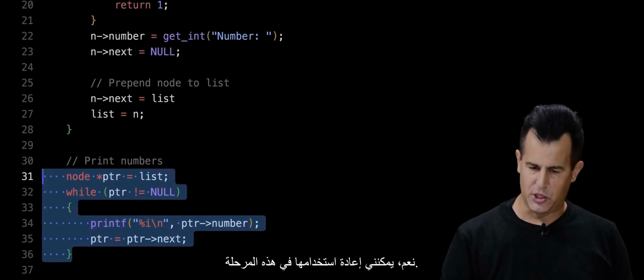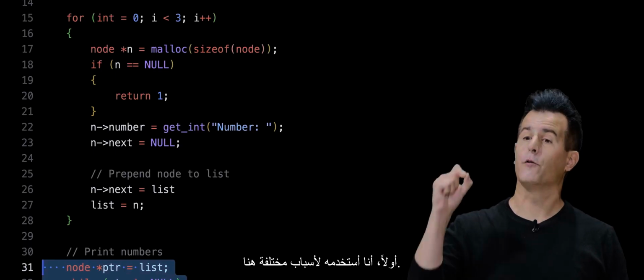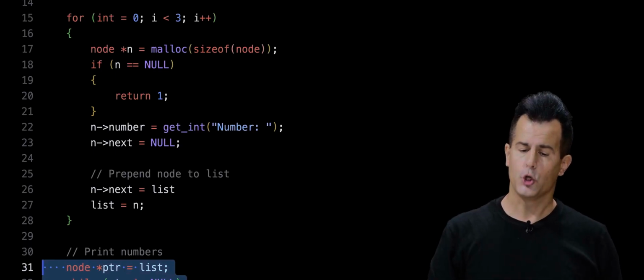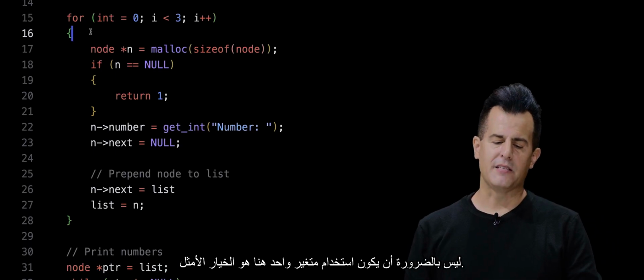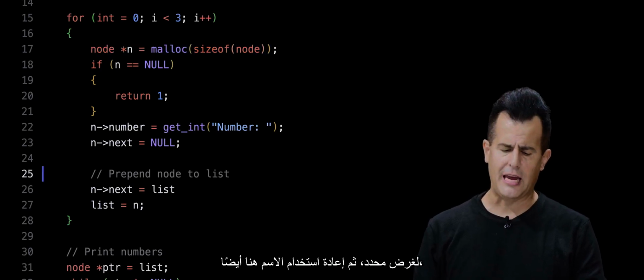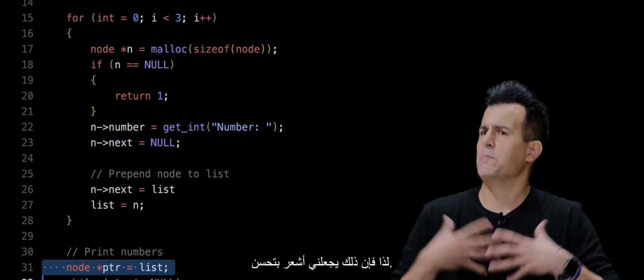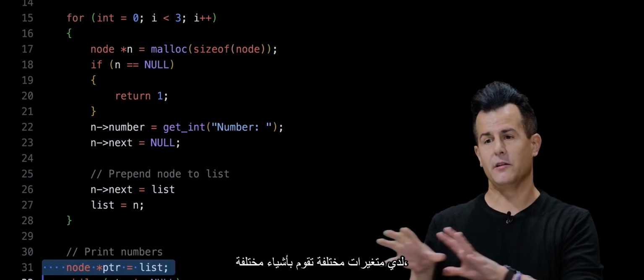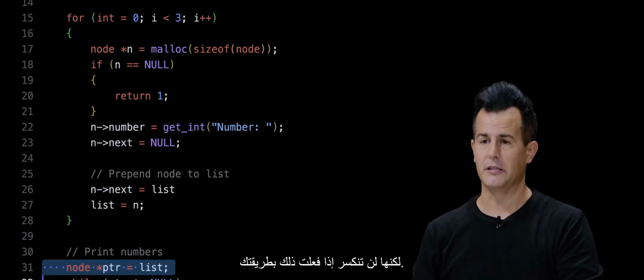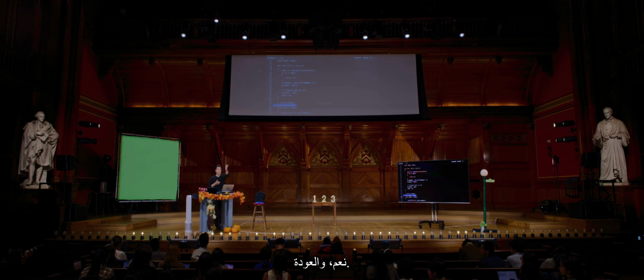Yes. Why am I using pointer instead of n? Well, yes, I could reuse n at this point. I deliberately chose to use pointer for two reasons. One, I'm using it for different reasons here. Two, it's not necessarily the best idea to use one variable for a specific purpose and then reuse the name down here. Besides, it's out of scope at this point anyway. So it just makes me feel better that I have different variables doing different things. But it would not break if I did it your way. Other questions? Yeah, in back.